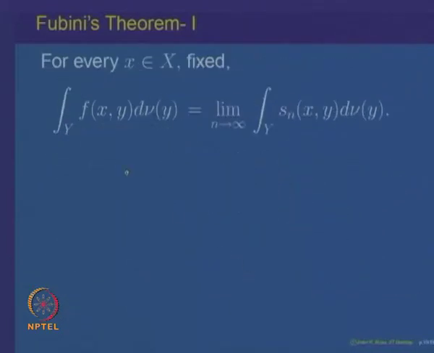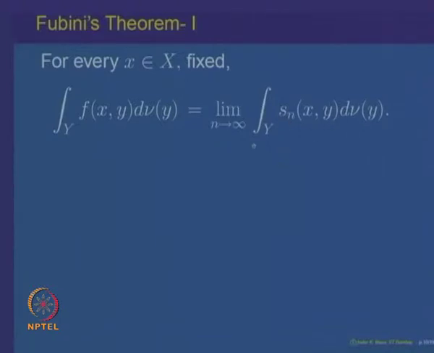So, that is the first application of the monotone convergence theorem: for the non-negative measurable function f, for the variable x fixed, its integral with respect to the variable y is well defined, because this is a non-negative measurable function, and it is equal to the limit with respect to n of the integrals of the non-negative simple measurable functions S n with respect to y.